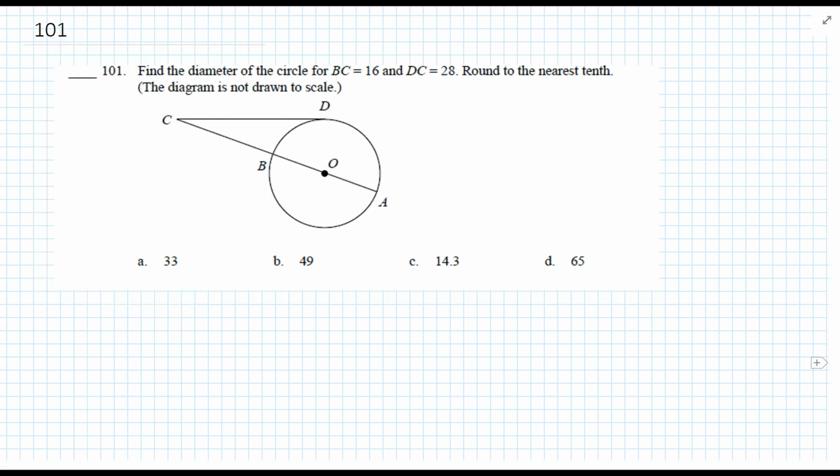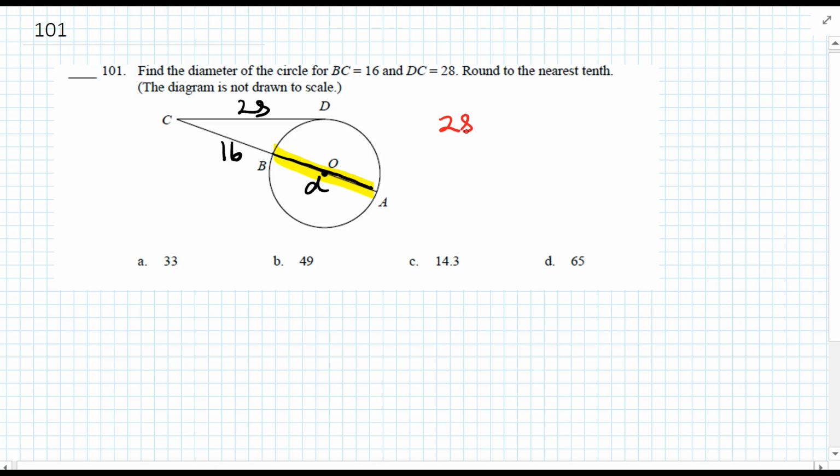101. Find the diameter for circle BC if BC is 16 and DC is 12. So find the diameter. Find that length right there. Well, we have a relationship about tangent lines and secant lines.